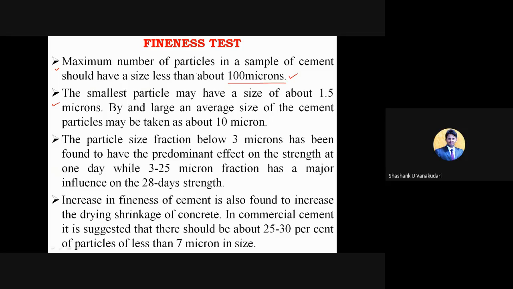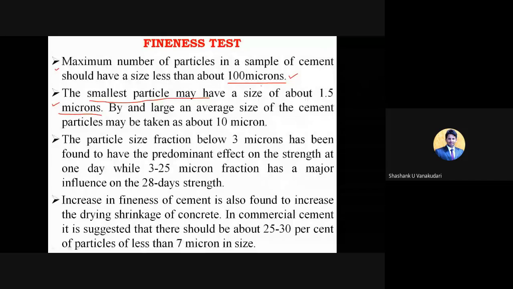So in that, whatever cement particles are less than 100 microns, clear? Among those particles, the smallest particle may have a size of about 1.5 microns. So whatever cement particles pass through 100 microns will be from 1 micron to 99 microns, right?